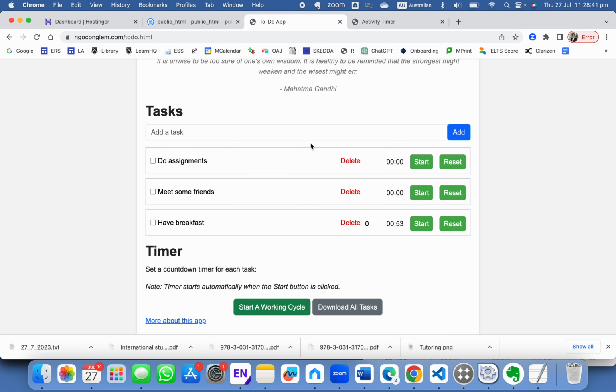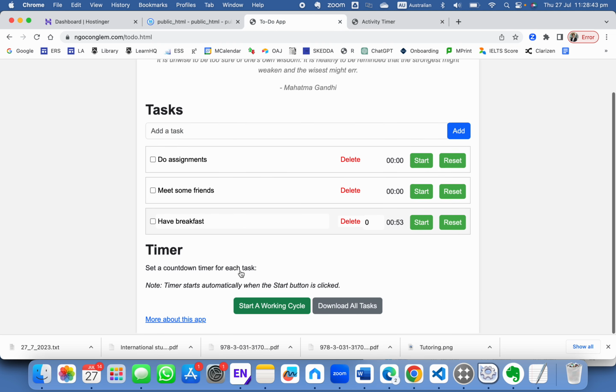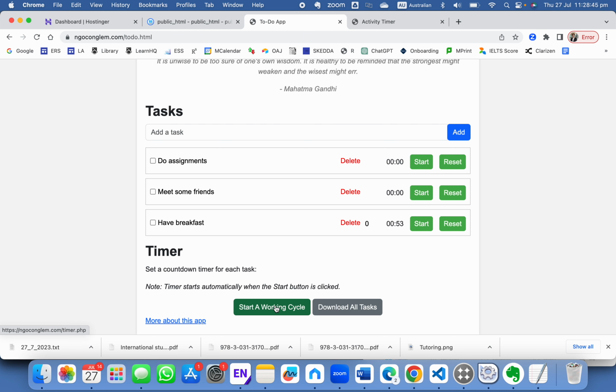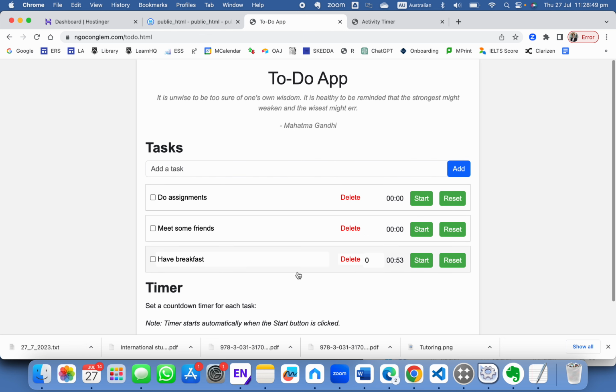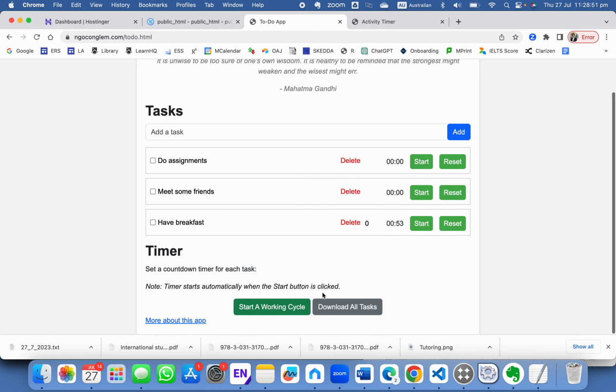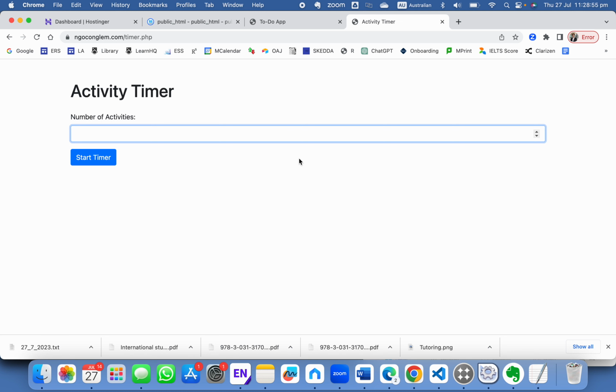If you combine the two tab pages, it's pretty good in terms of managing tasks and alternating different activities with a countdown timer. So that's pretty much it for this tutorial.